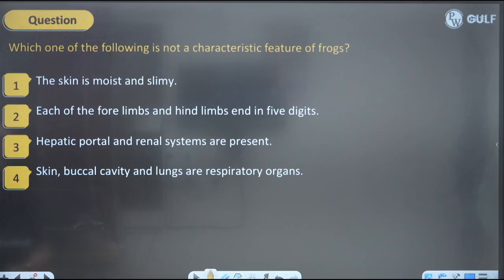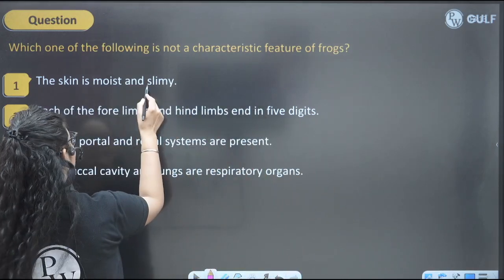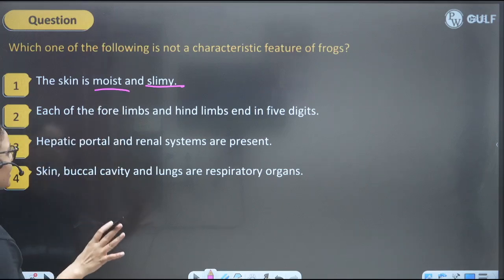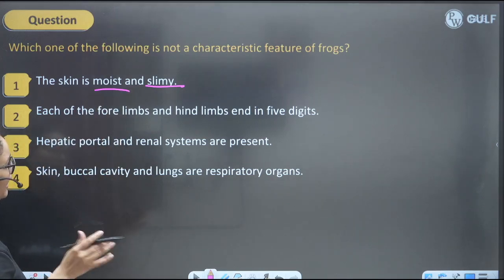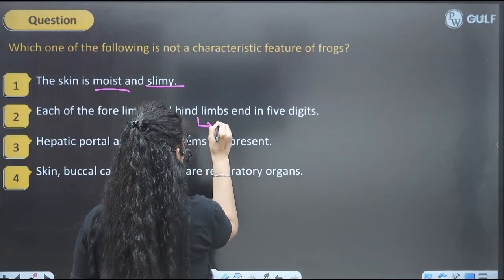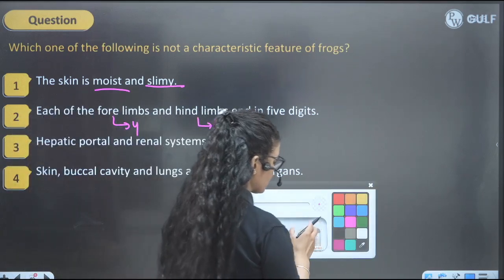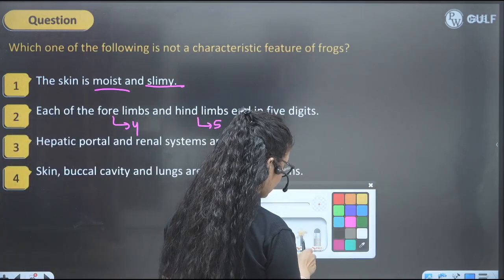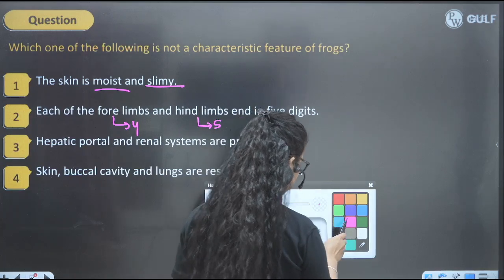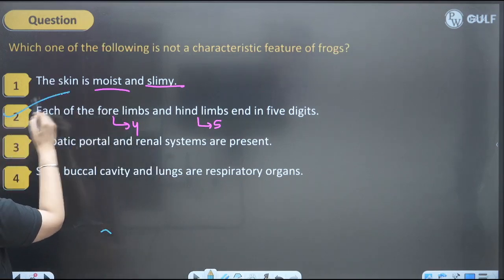Next question, which of the following is not a characteristic feature of frog? You know frogs are very slimy, with a very moist body. Each of the forelimbs and hind limbs have 5 digits? No. Their hind limbs have 5 digits, but forelimbs have 4 digits. I'm sure you kids have done the frog part, and it's in our syllabus, so you have to do it. So this is the incorrect option.